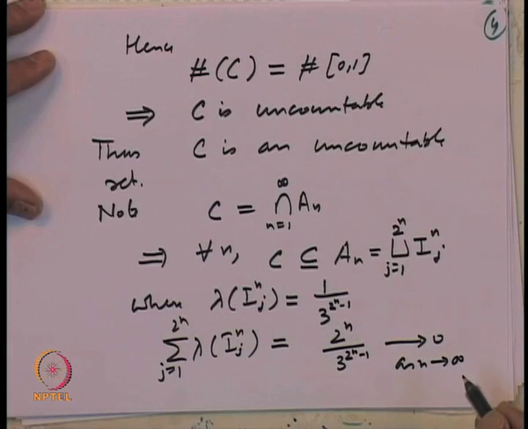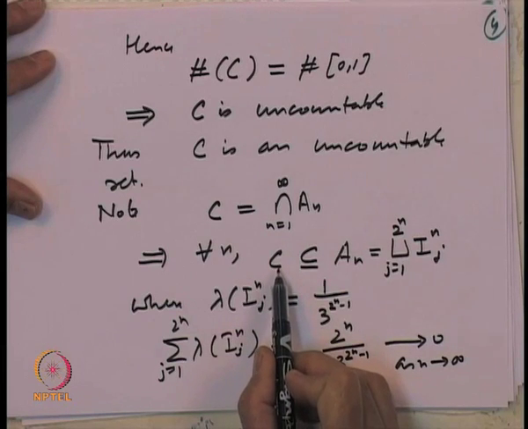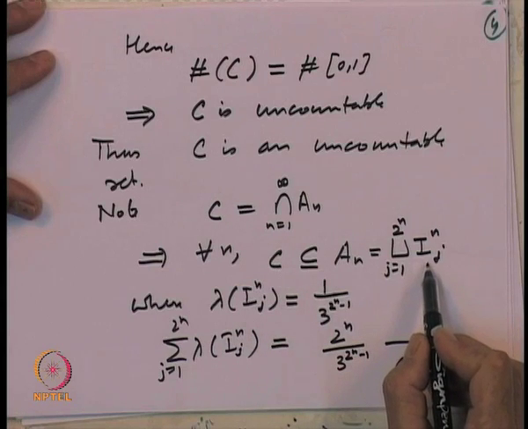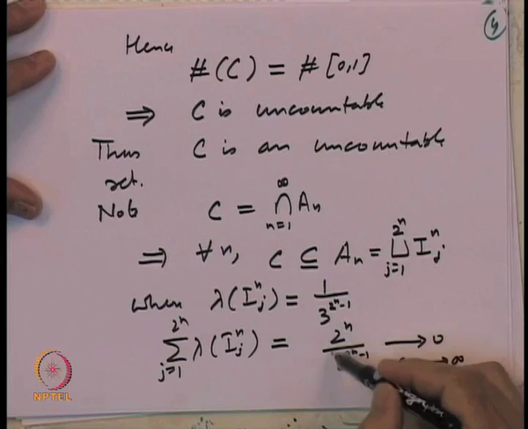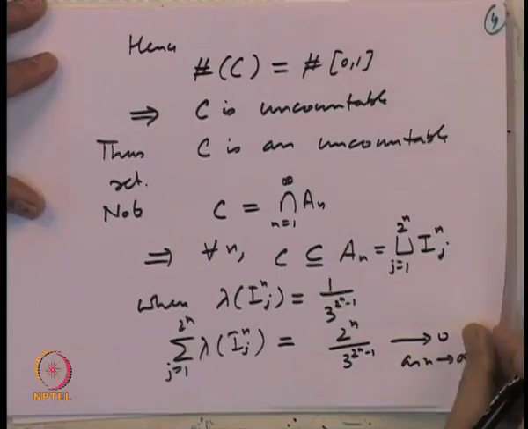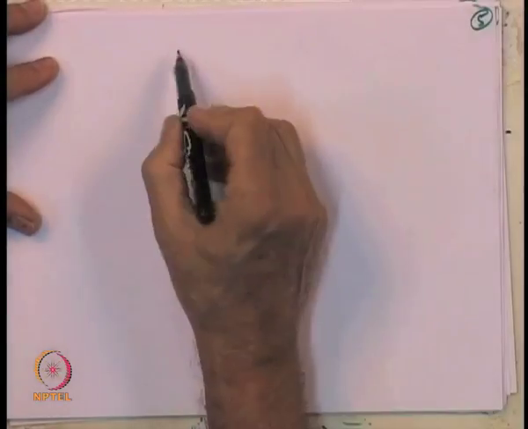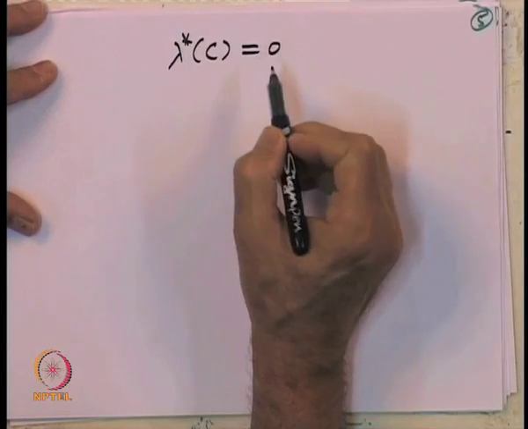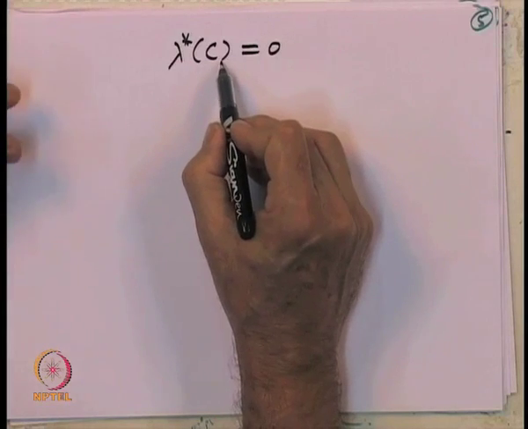So, that means C can be covered, for every n, by 2^n intervals whose total length can be made as small as I want. So, that means the outer Lebesgue measure, lambda star of C, is equal to 0, because what is lambda star of E?